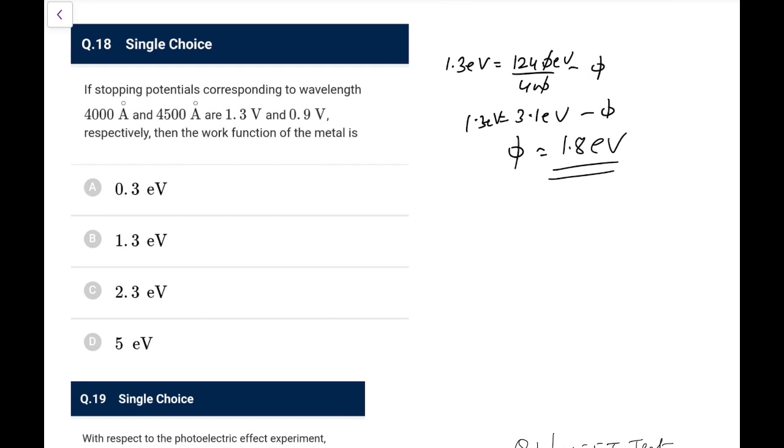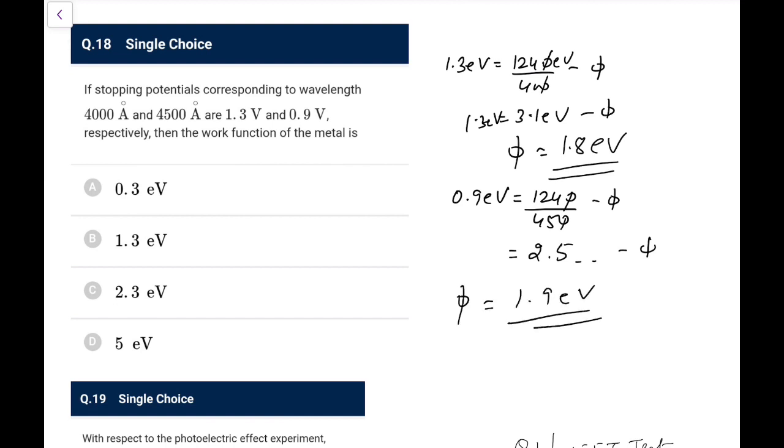Okay, let's try from the other one. From the other one, if I do, it would be 0.9 eV would be 1240 over 450 minus phi. So phi would be what we will have. 45, if I do, this is 2.90, and now what are you left with? You are left with 340 would be 2.5 something minus phi. So phi would be 2.5 minus 0.9. So again it is 1.9 something that we are coming to.